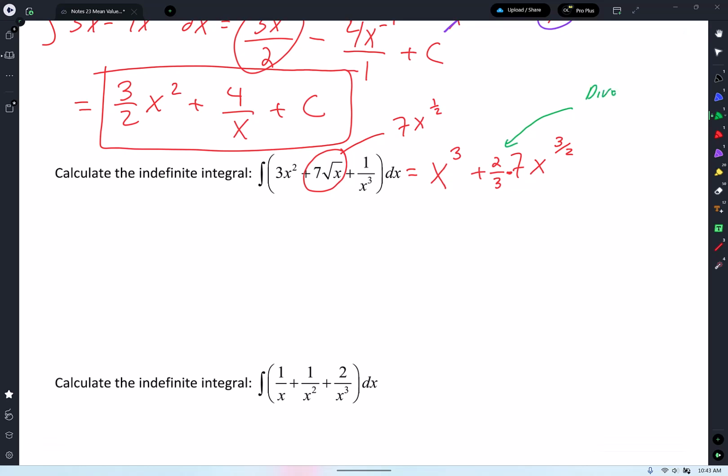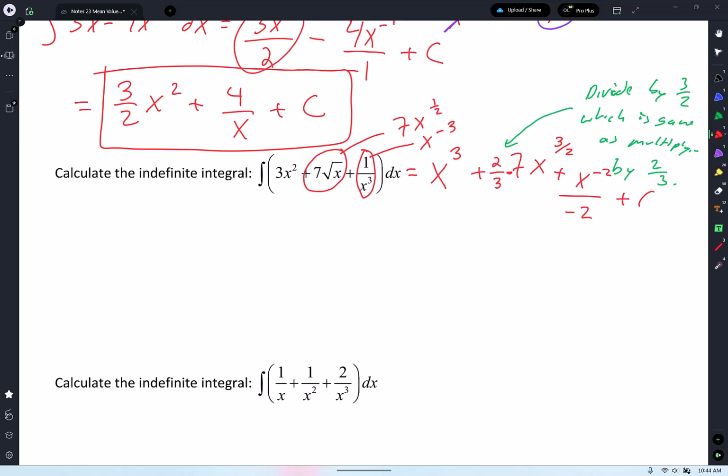Divide by 3 halves, which is the same as multiplying by 2/3. All right, this one right here, guys, relax. Side note, that's x to the -3. So I'm going to put plus, and I'm going to add 1 to that -3. That's what? -2, and divide by -2. You could also say multiply by -1/2, which is the same thing, right? Comes out to the same thing. All right, you guys ready? Oh, plus what? C. Always a plus C.